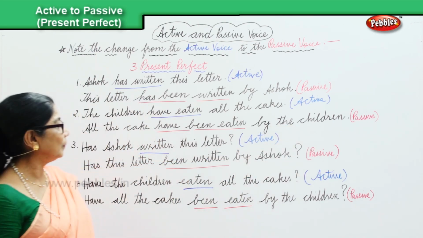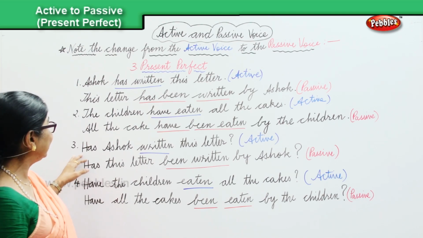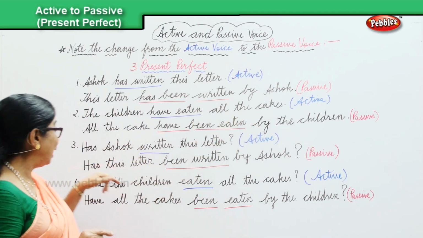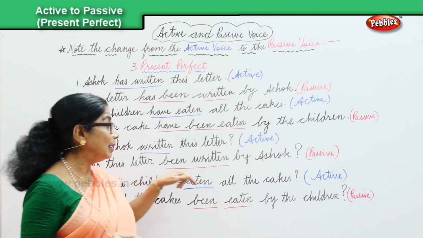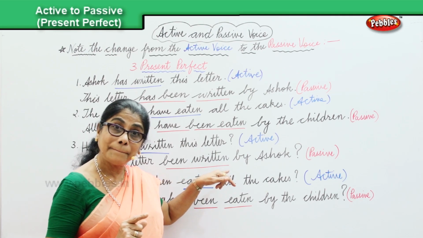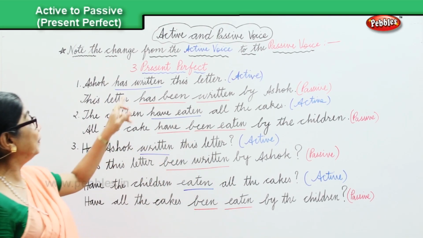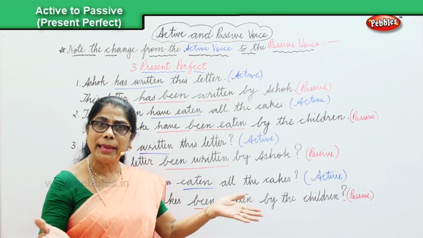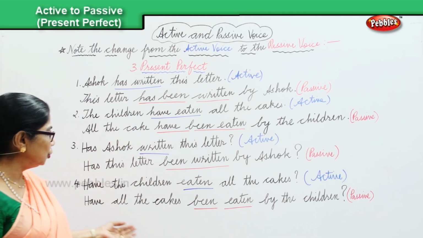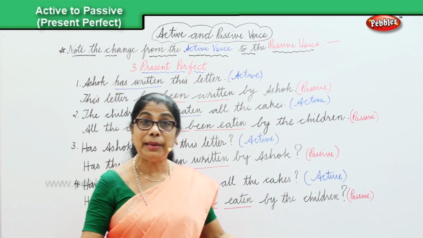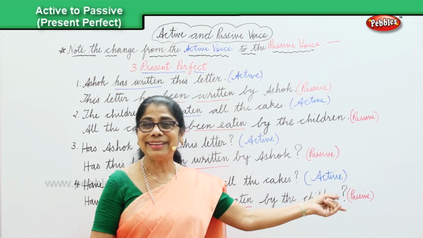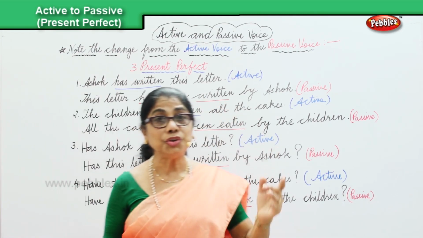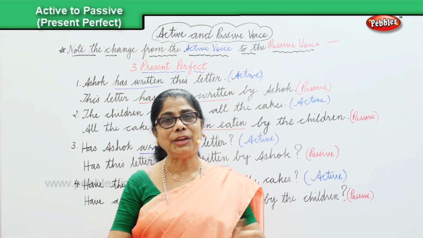Passive. And the third, in the present perfect, has Ashok written this letter? Active, we're changing over. Has this letter been written by Ashok? In the passive. And finally, in the present perfect, we have, have the children eaten all the cakes? Active, and change over. Have all the cakes been eaten by the children? Passive voice. So we learned now in the present perfect to change over the active into the passive voice.